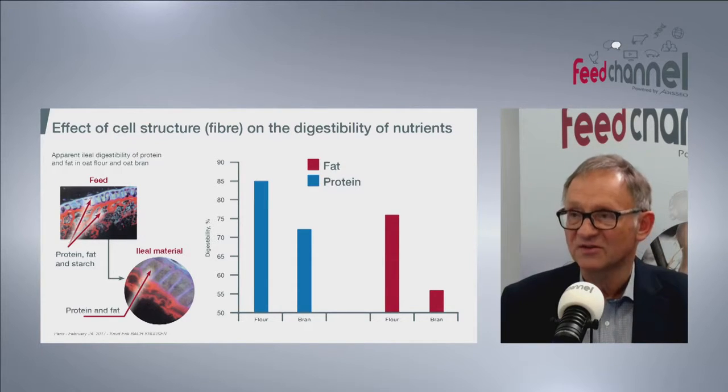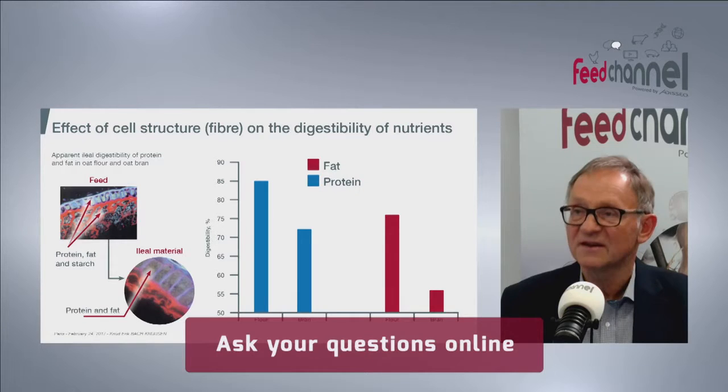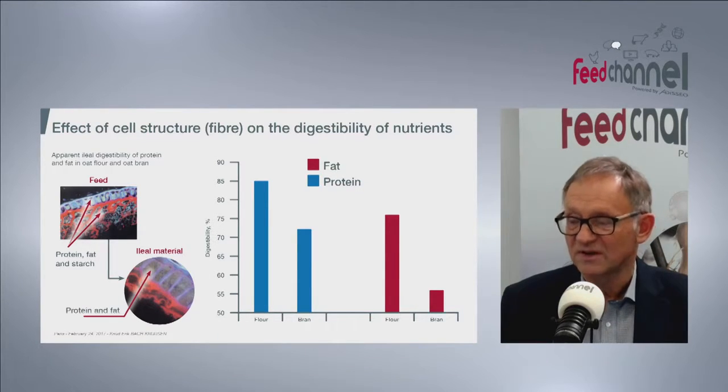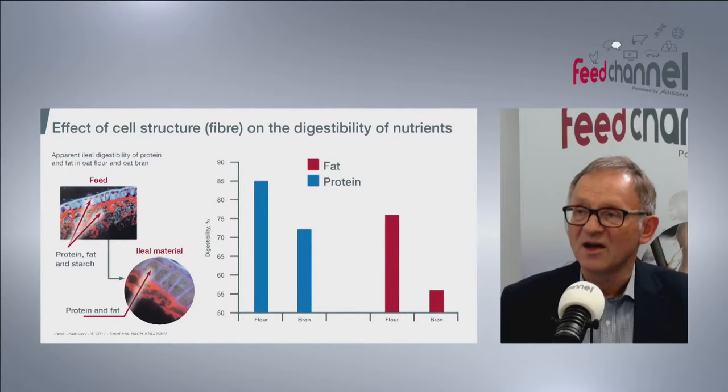The consequence of that is that the digestibility of potentially available nutrients such as fat and also protein, as you said, that is apparent digestible protein, but in this case it wouldn't matter, is substantially lower in the bran fraction as compared to the flour fraction. So that is one of the contributing factors of the fibers in the diet.